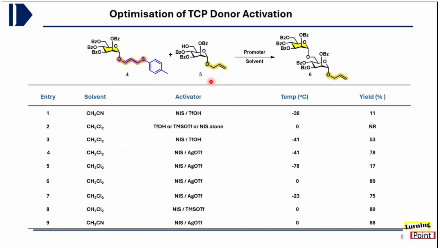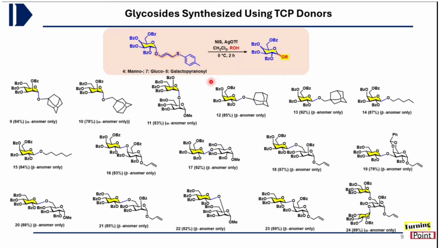So once we had the optimized condition in hand, we started the synthesis of various oligosaccharides. So we have taken the various mannose, glucose, galactose pyranosyl TCP donors. In all those cases, we have coupled with various aglycosyl and glycosyl acceptors. Like here you will see this is the tertiary alcohol. This is in general difficult to couple, but in our case, to our pleasure, we have found that 84% of only alpha product we have got.